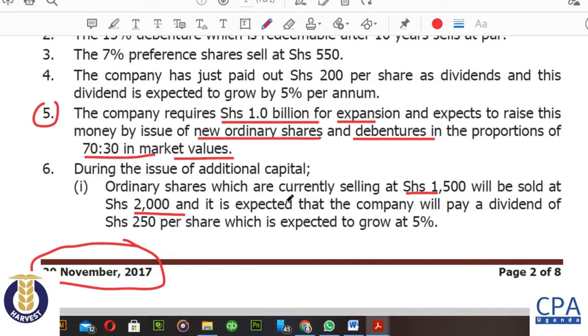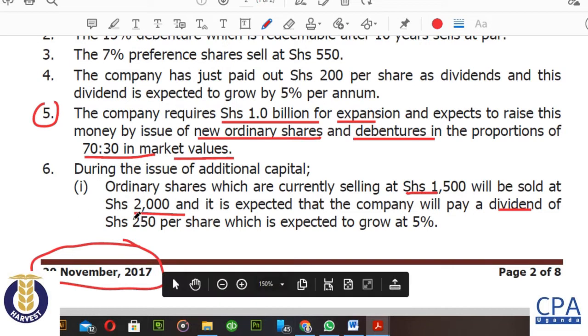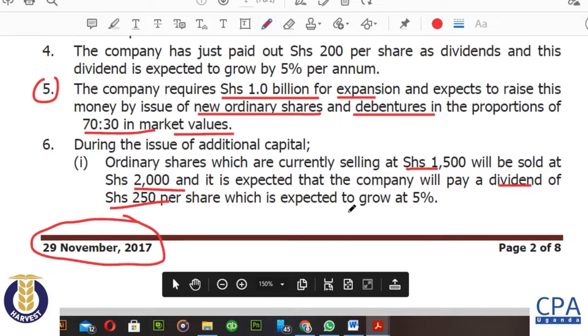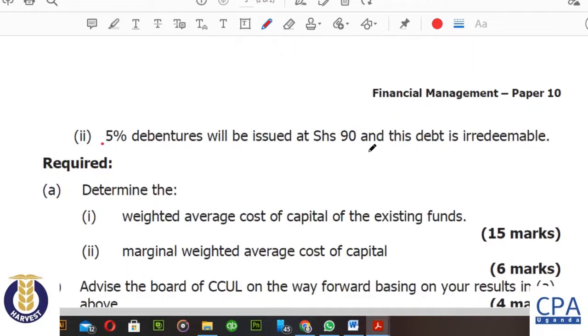We are also told that, to entice the shareholders, the dividend is going to be raised to 250 per share from 200. The expected growth is remaining at 5% as in the initial arrangement.